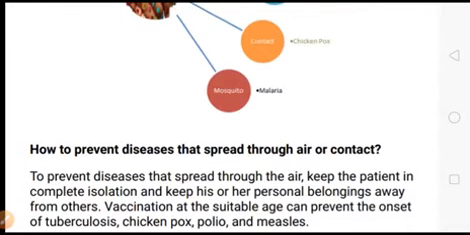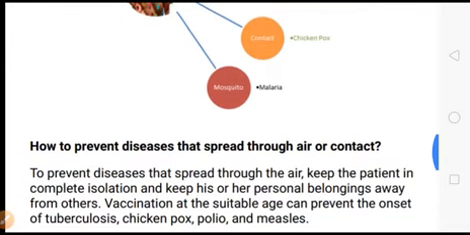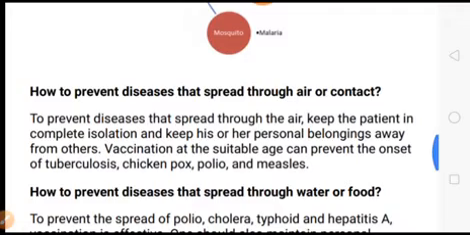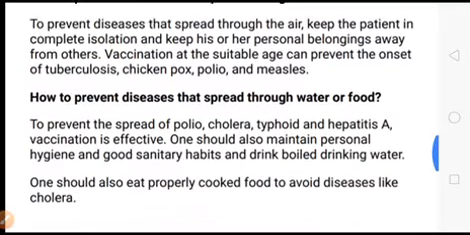Now, how can we prevent the disease that spread through the air or the contact? To prevent the disease that spread through the air, we should keep the patients in complete isolation and keep his or her personal belongings away from the others. Vaccination at the suitable age can prevent the onset of tuberculosis, chickenpox, polio, and the measles.